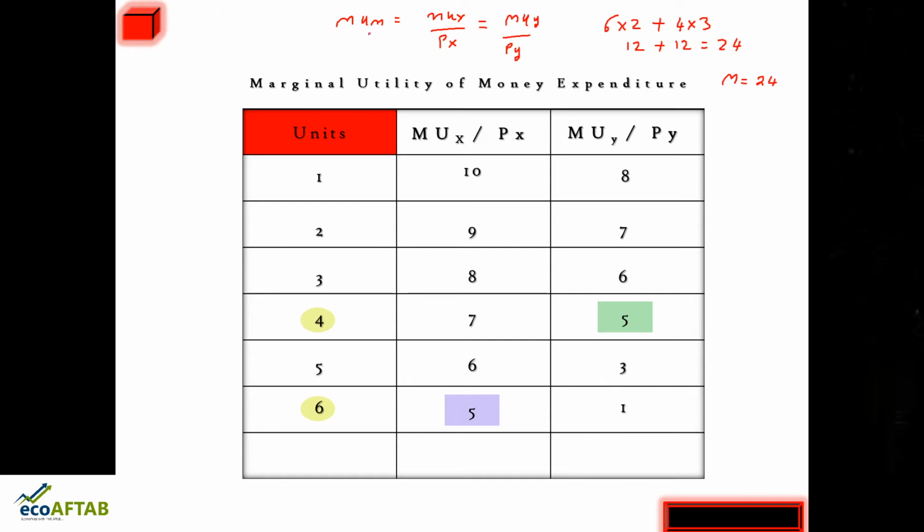Let us see. So here, what is the marginal utility of money expenditure? It is 5 for X commodity and 5 for Y commodity. So this is also 5, the marginal utility of money expenditure of X and Y. MU of Y upon P of Y at 4 units is 5, and with regard to X commodity it is also 5. So this is the ideal combination where the consumer is maximizing his satisfaction. Going ahead.